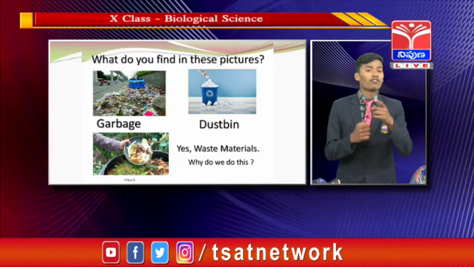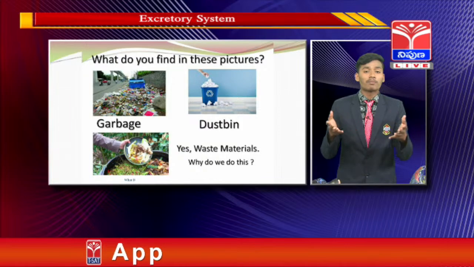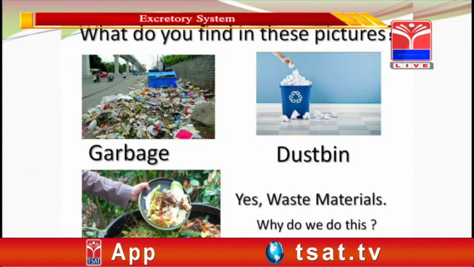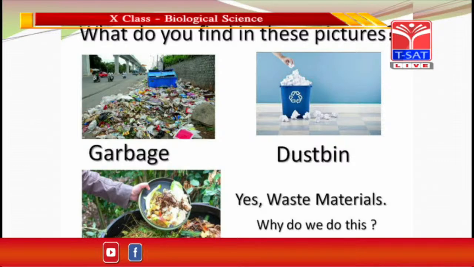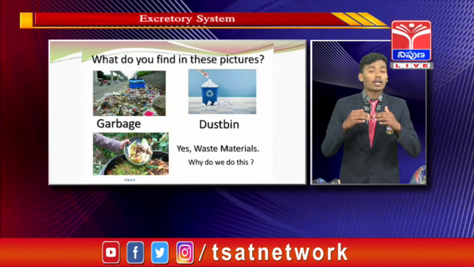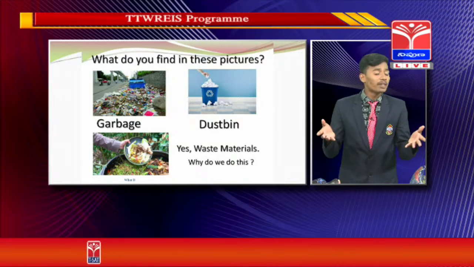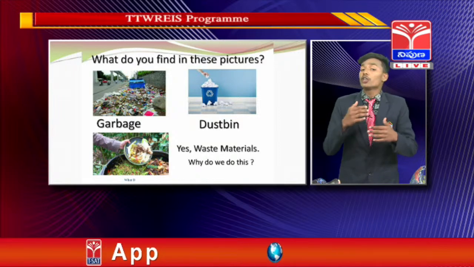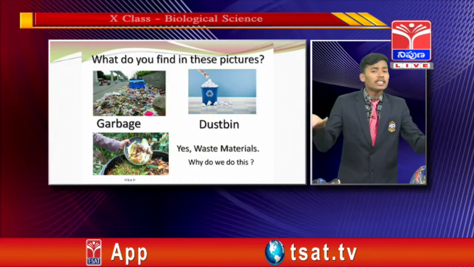In the first picture, the waste materials are kept in which place? Beside the road. In the second picture, the waste materials are kept at which place? Into the dustbin. In the third picture, the waste materials are kept in the garbage, right? So these are all waste materials. After we utilize them, we just throw them into the dustbins.